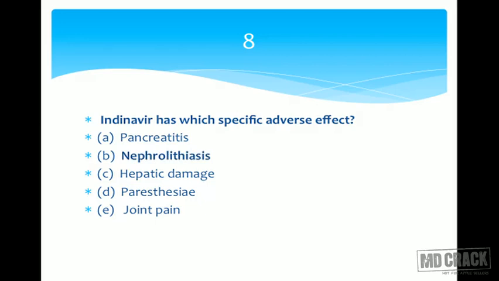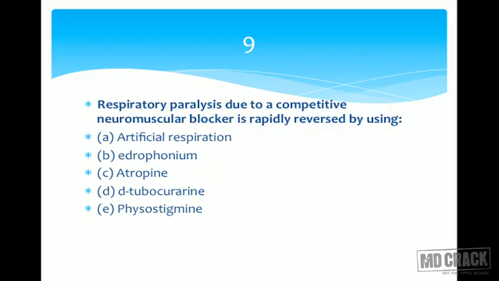So let's go to the answer. Nephrolithiasis is a specific adverse effect for indinavir. Next we go to question number 9. Respiratory paralysis due to competitive neuromuscular blocker is rapidly reversed by using what? We read the question again. Respiratory paralysis due to a competitive neuromuscular blocker is rapidly reversed by using.